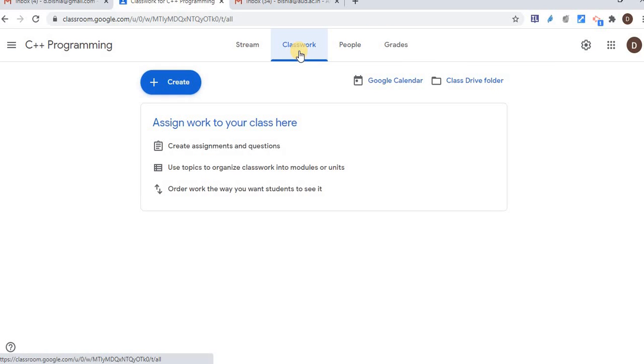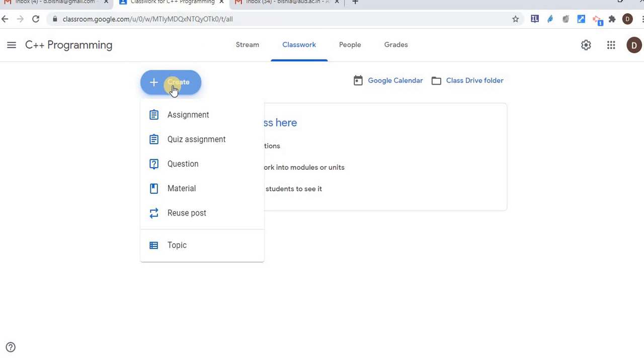Now let's see the classwork part. In the classwork part, here is the create option. In create, I have options: assignment, quiz, question, material, and reuse post. Let's see them one by one. And topic. So first let's create a topic.